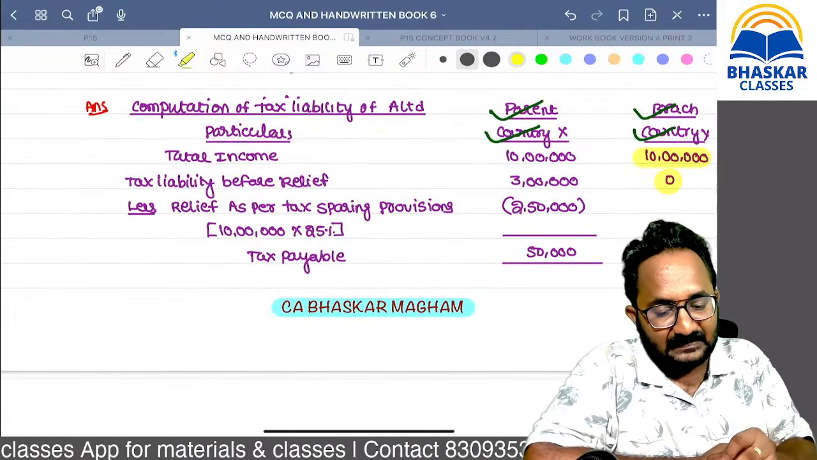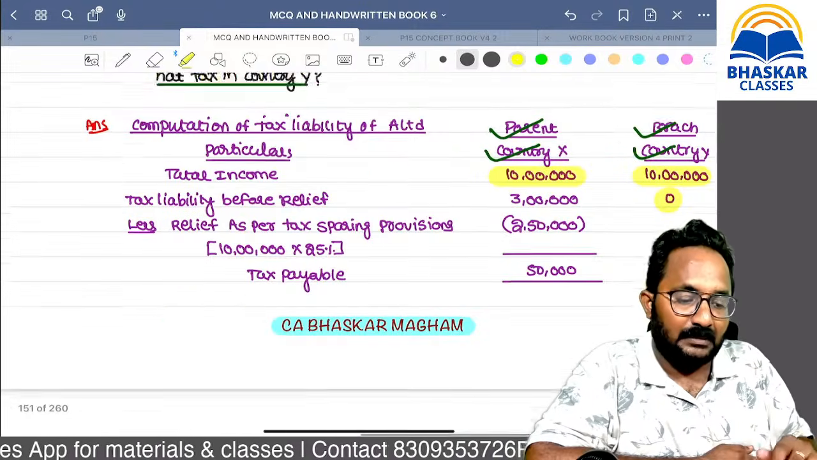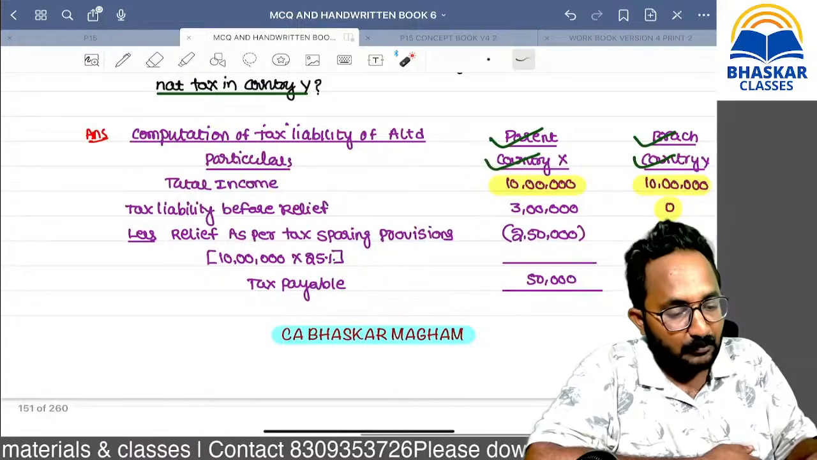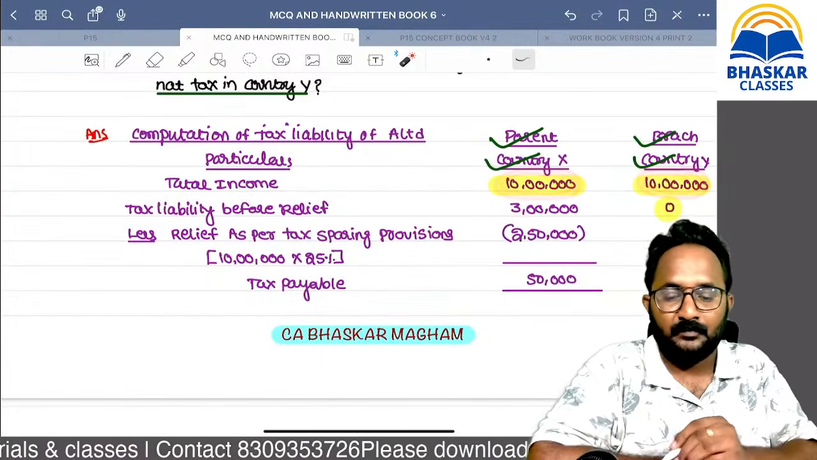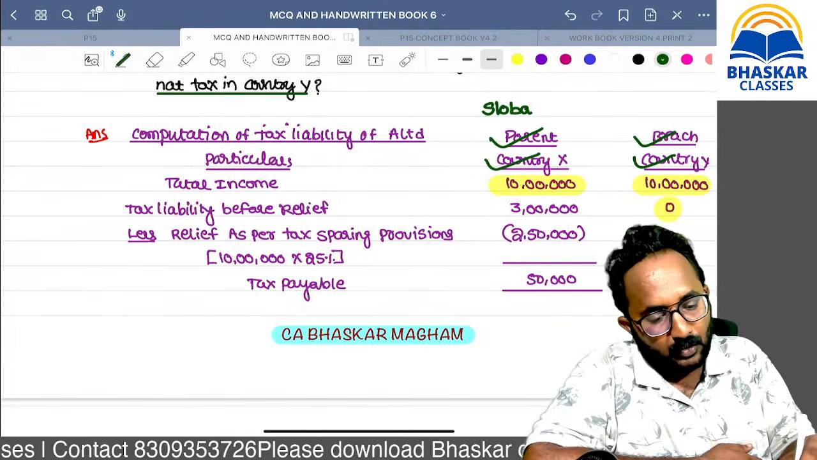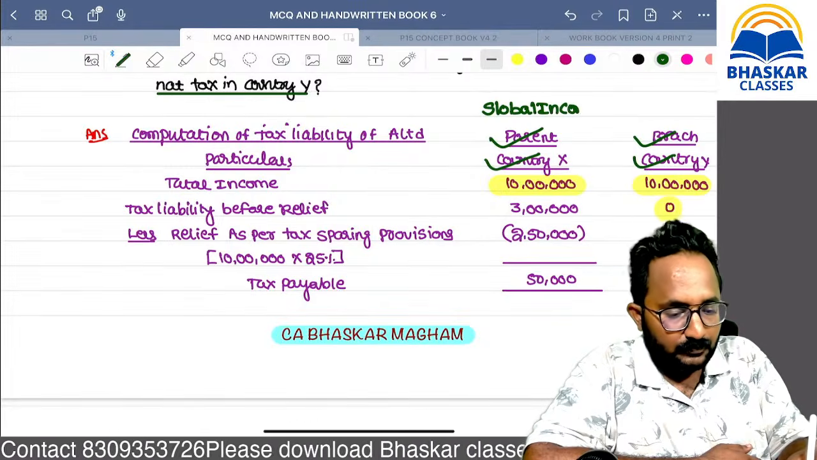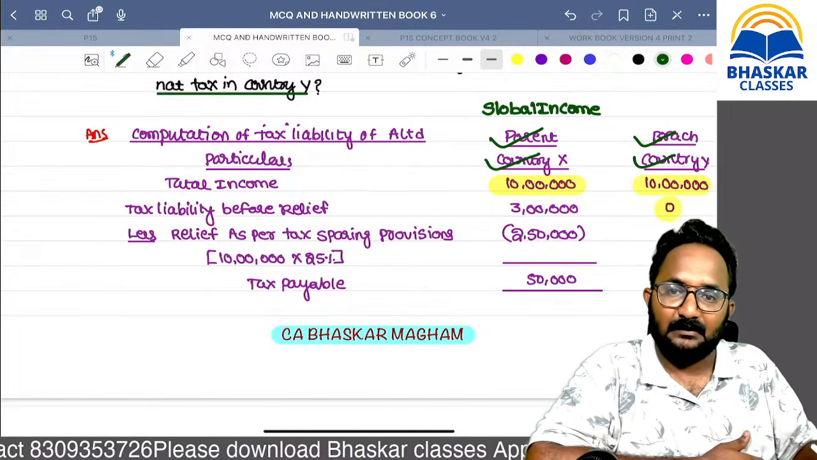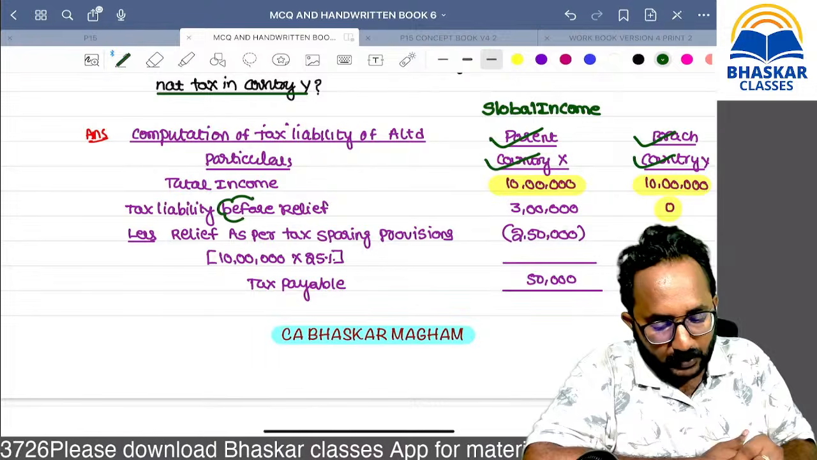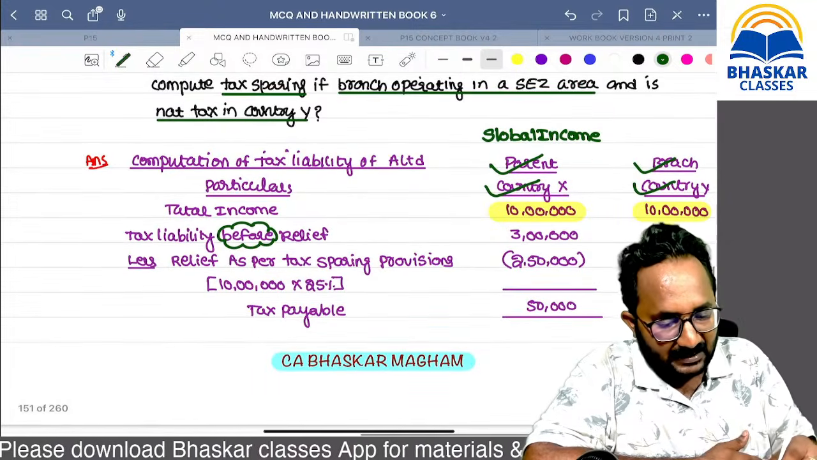But in country X, what is the total income? They are taxing on global income. That means this amount is taxed here also, because they are taxing based on global income. So the tax liability before relief, at the rate they mentioned of 30%, is 3 lakh.